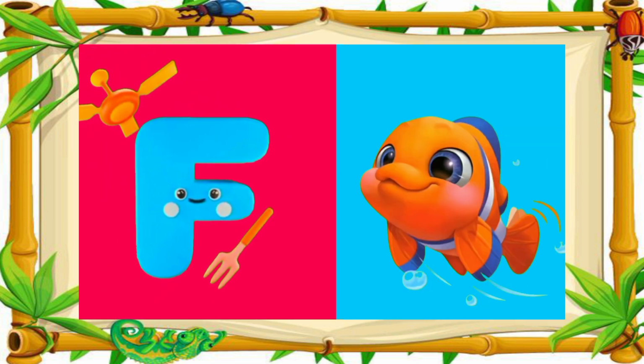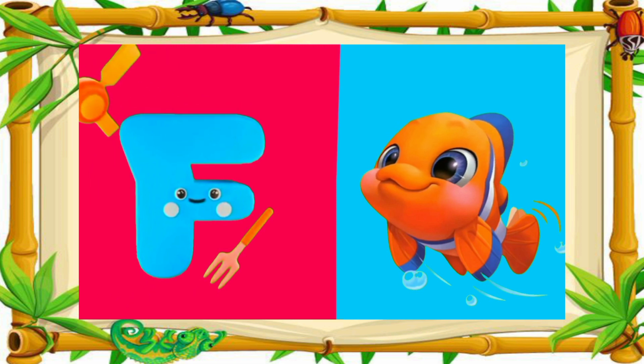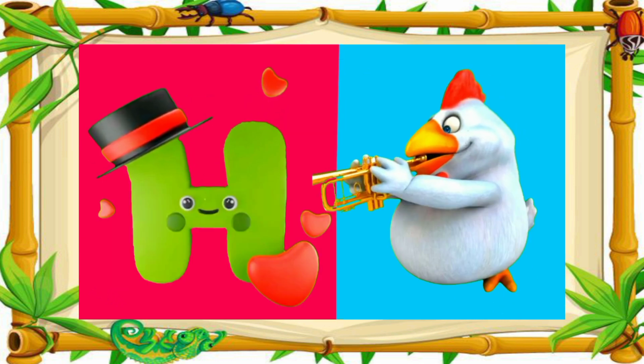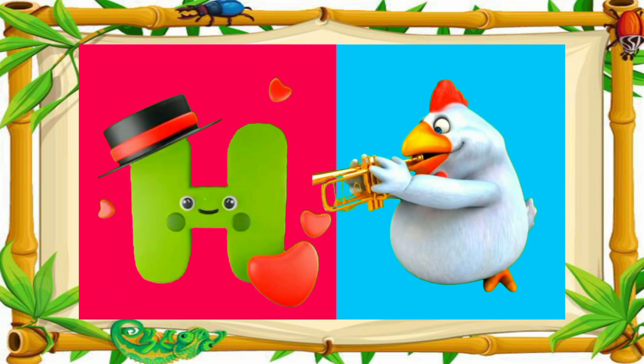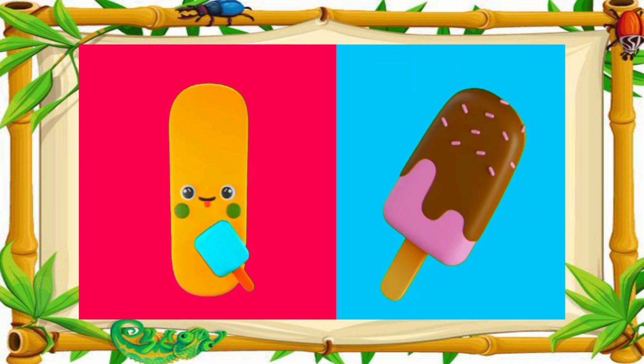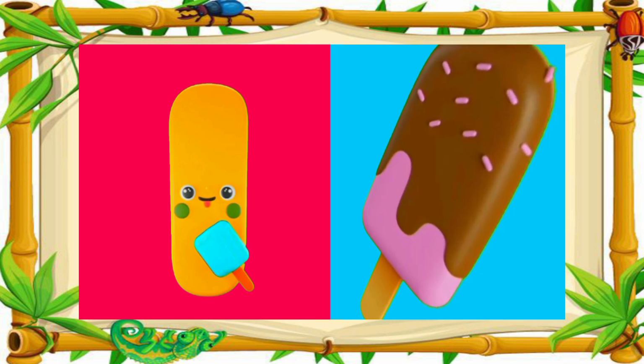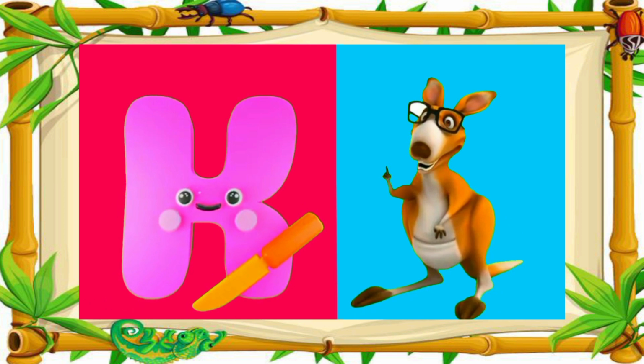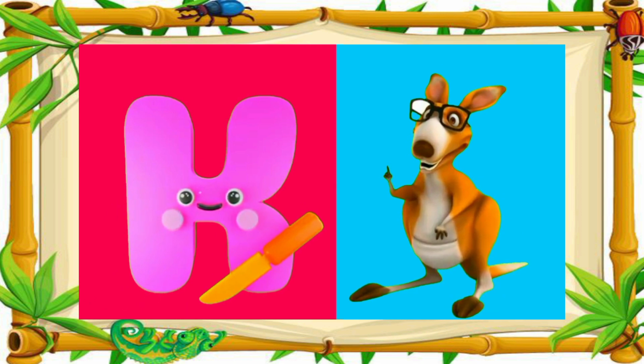F is for fish. G is for giraffe. H is for hen. I is for ice cream. J is for jacket. K is for kangaroo.